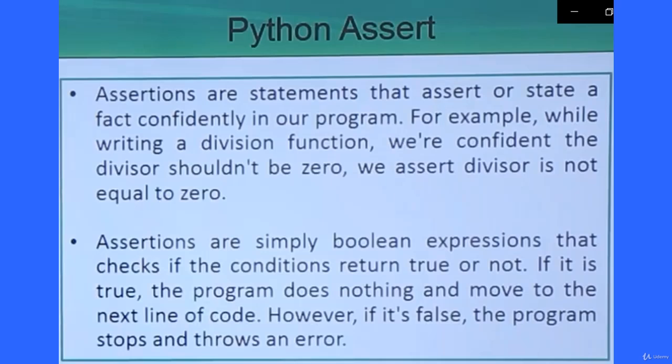So let me repeat once again for clarity. Assertions are simply Boolean expressions, so they return true or false, checking if the condition returned is true or not. If it is true, the program does nothing and moves to the next line of the code. However, if it is false, the program stops and throws an error. So that is known as the assertion in Python.